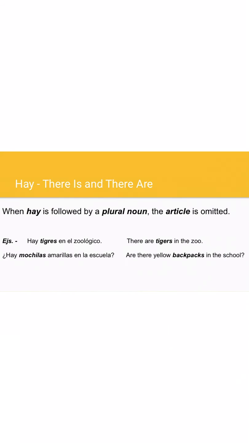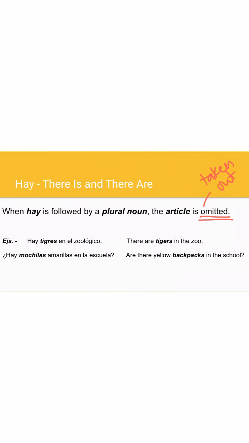Okay. So it says, when hay is followed by a plural noun, the article is omitted. Now, this word is super important, omitted. It means taken out, essentially. Left out, dropped, forgotten. It's just not there, right? And the first example here says, "Hay tigres en el zoológico," or there are tigers in the zoo.